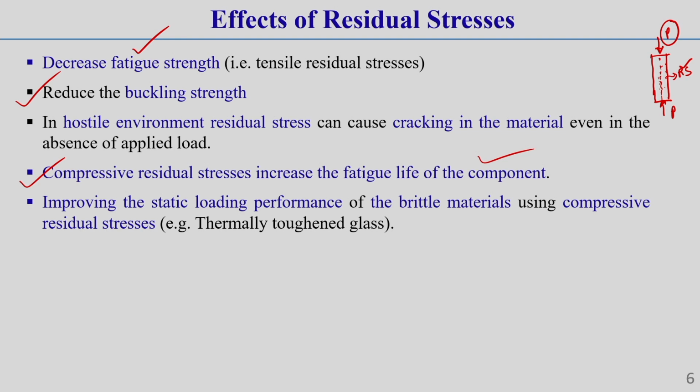Okay. In a hostile environment, residual stress can cause cracking in the material even in the absence of applied load. What does it mean? If in a structure there is some residual stress itself, and this structure goes to a hostile environment, that can be a very high temperature condition or a very cold condition.